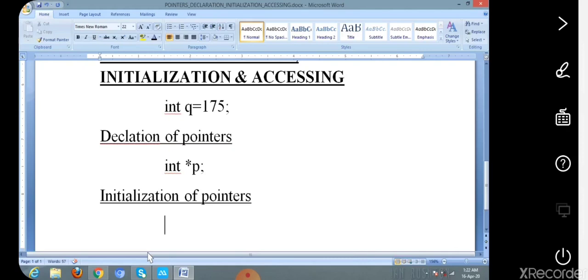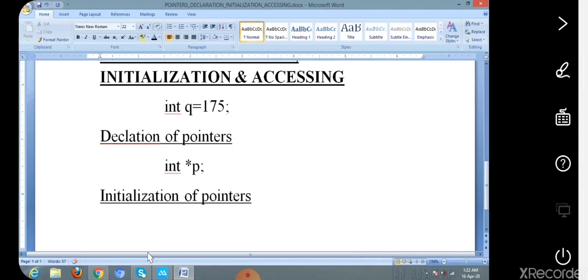Now I am just saying the syntax of this, whenever we are taking the example, I will really explain how the declaration, initialization and accessing of the variable works. Okay, so how will we initialize the pointer?